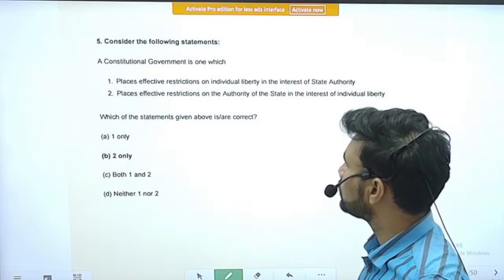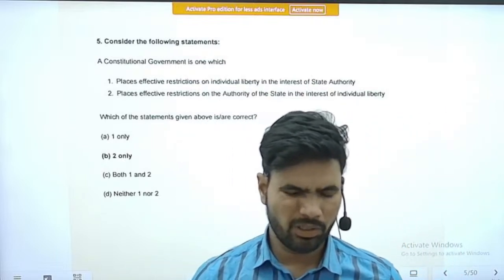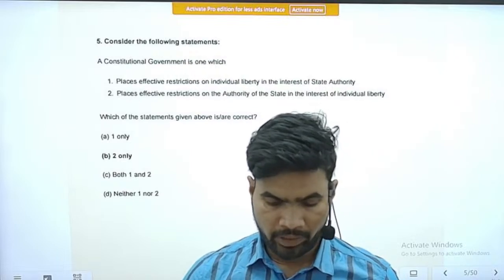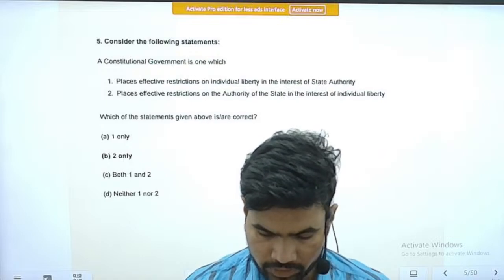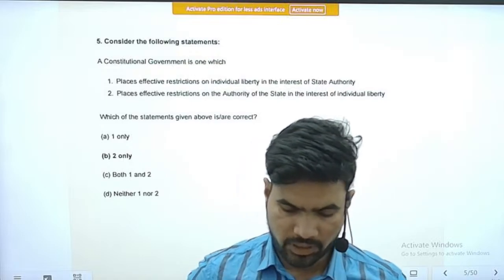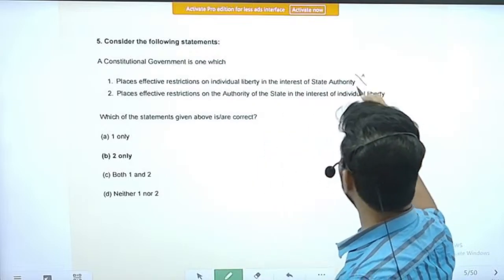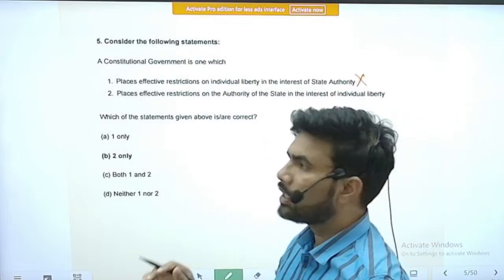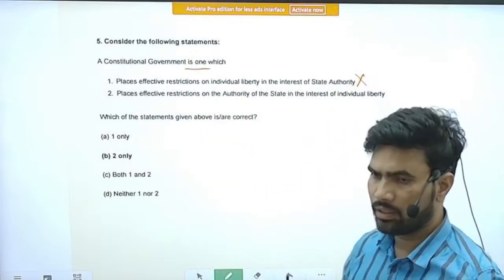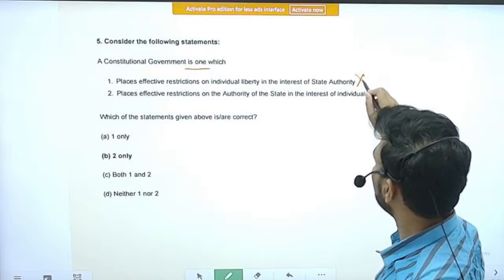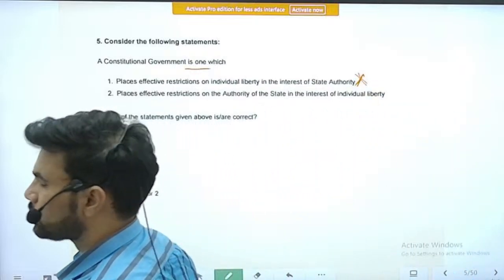A constitutional government is one which, statement 1, places effective restrictions on individual liberty in the interest of the state and authority. Actually, in fact, this statement goes against the spirit of a constitutional government. So this statement is straight away wrong. It actually goes against the spirit of the constitutional government.